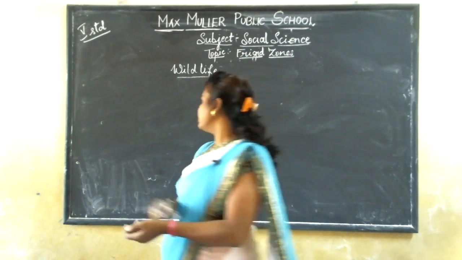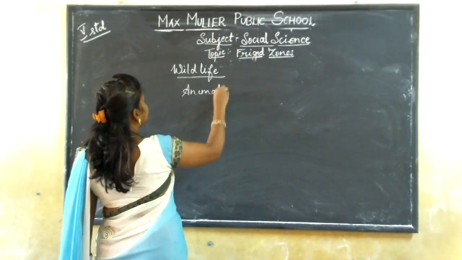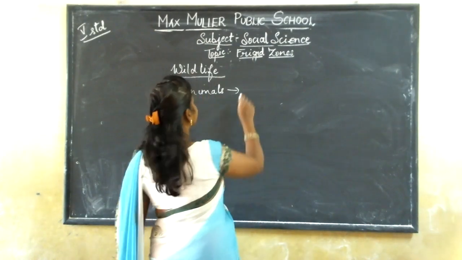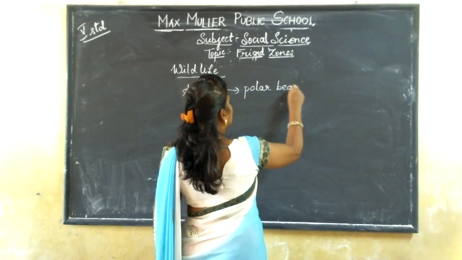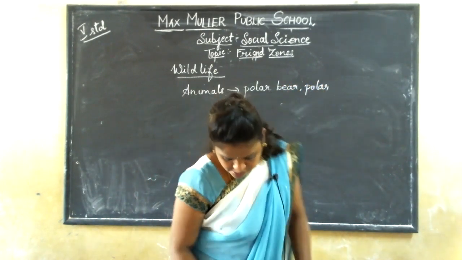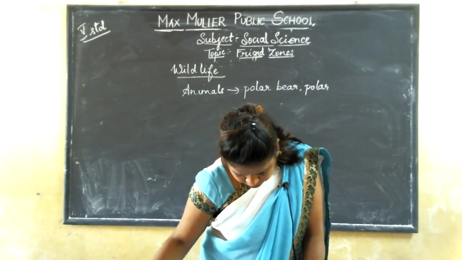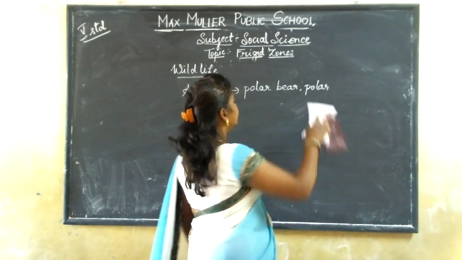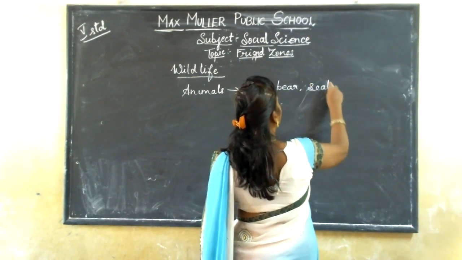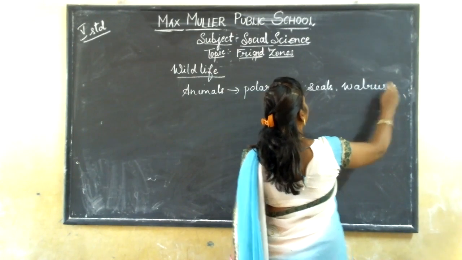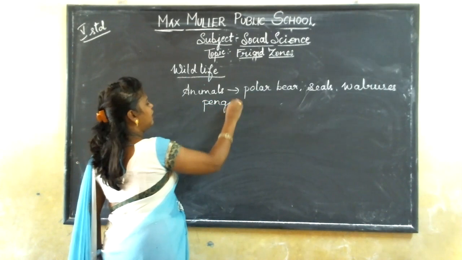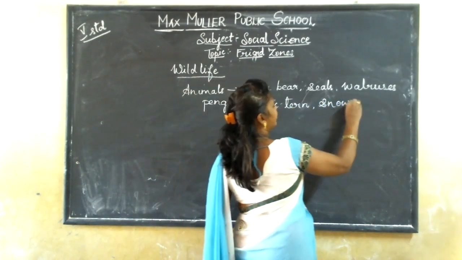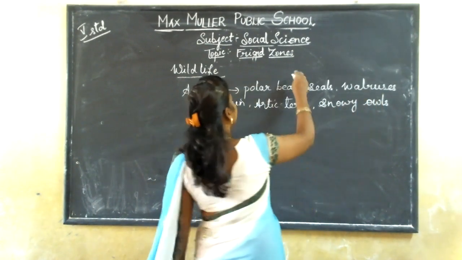The animals found here are polar bear, seals, walruses, penguin, Arctic tern, snowy owls, Arctic fox.